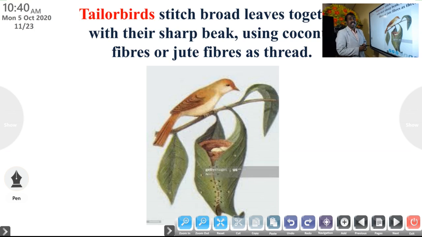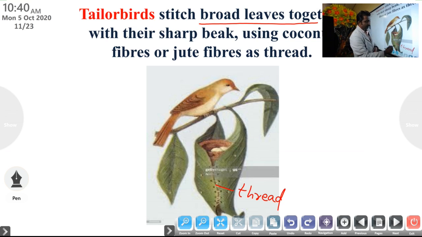It has a sharp beak, so it stitches broad leaves together, using coconut fibers or jute fibers as thread. You can see the thread here.